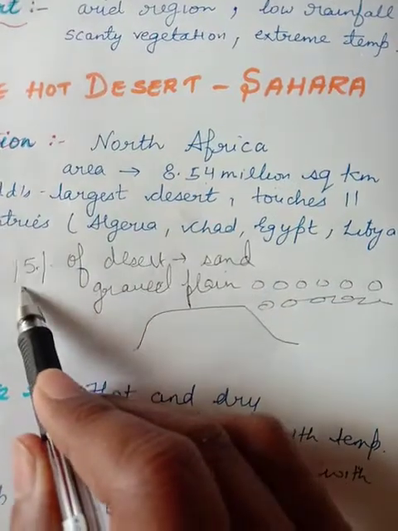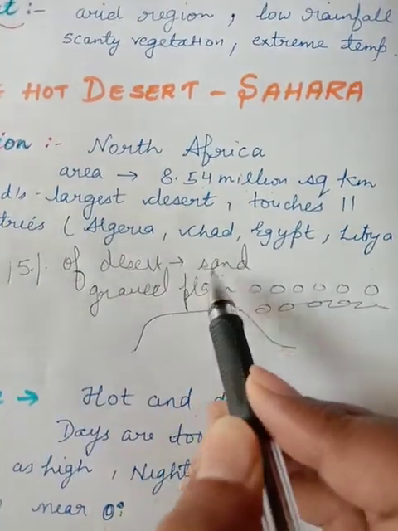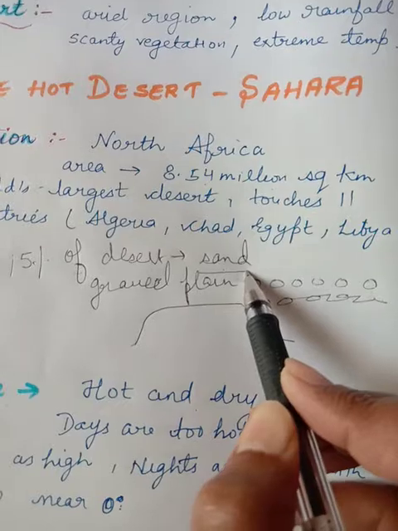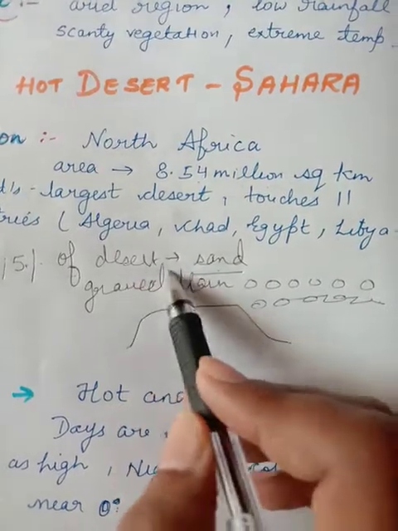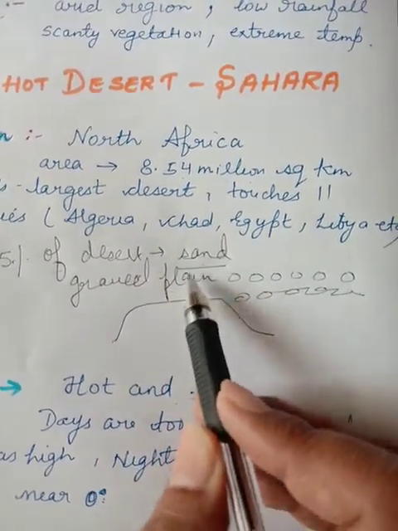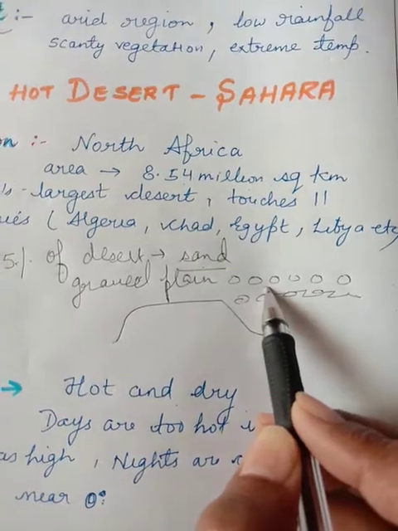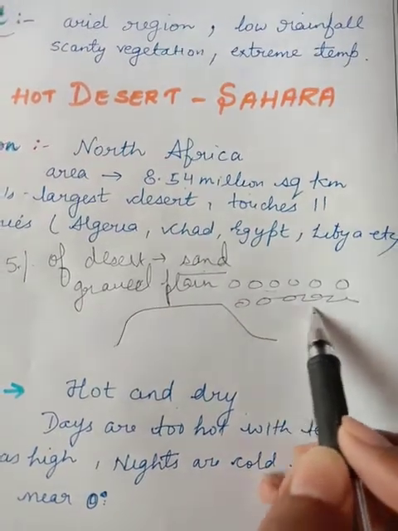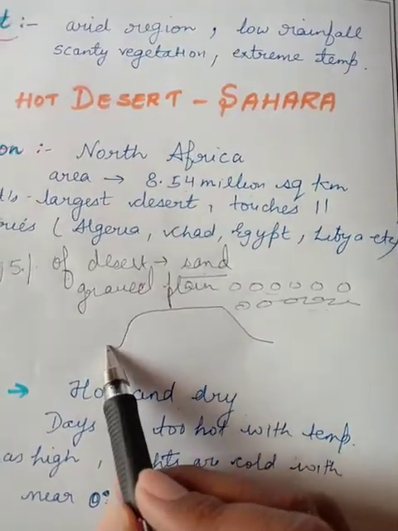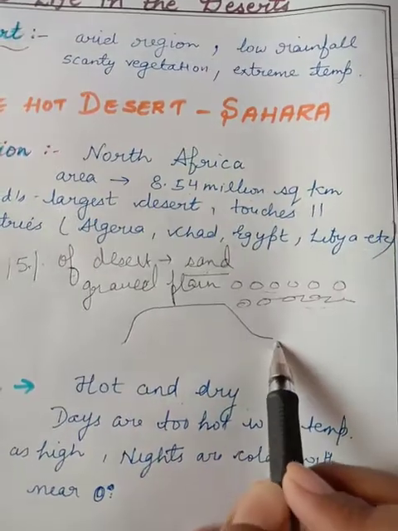Just 15% of the area of the desert is covered with sand, because we link the desert mainly with sand, but it also consists of gravel plains, rocks, small stones, pebbles, and we can find plateaus also.